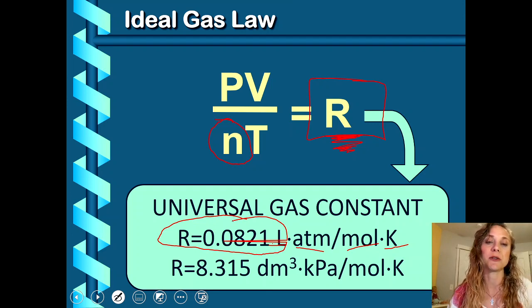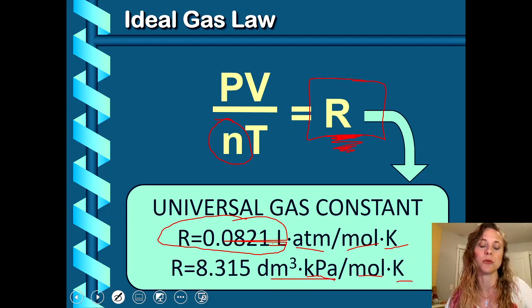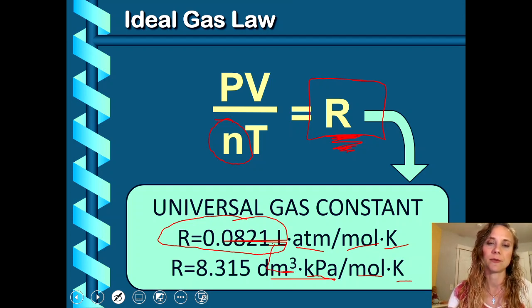As long as you know everything else, then the pressure times volume divided by number of moles divided by temperature should equal that number. It says decimeters cubed times kilopascals over mole Kelvin. I believe decimeters cubed is just a liter.